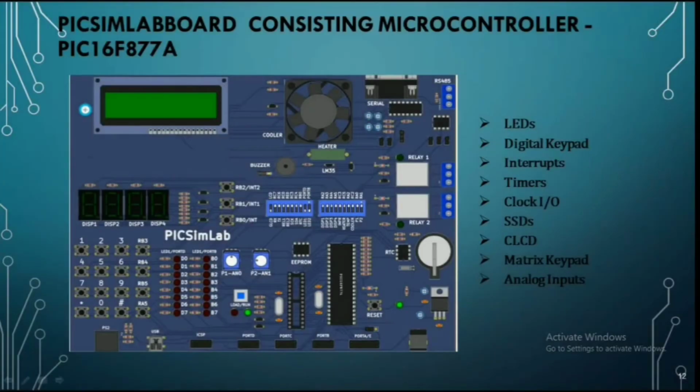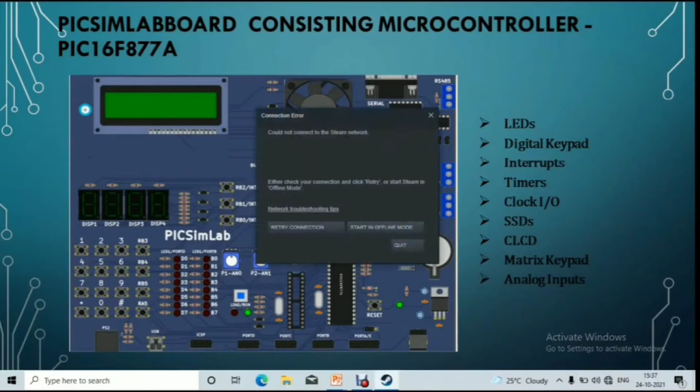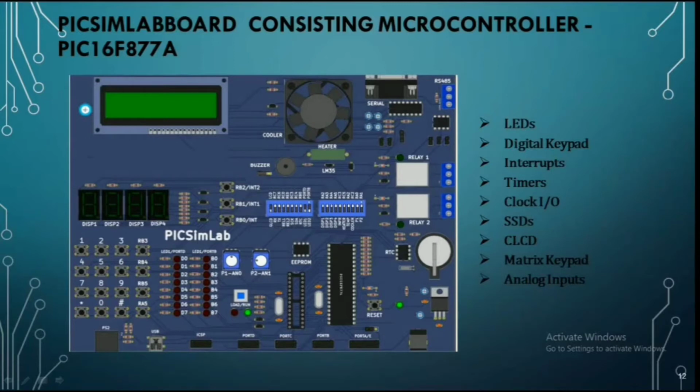So as you can see, the PicSimLab board consists of a microcontroller PIC16F877A. As we can see, this is an LCD, liquid crystal display, and this is a cooler, and